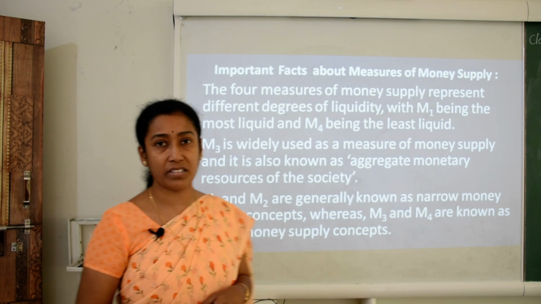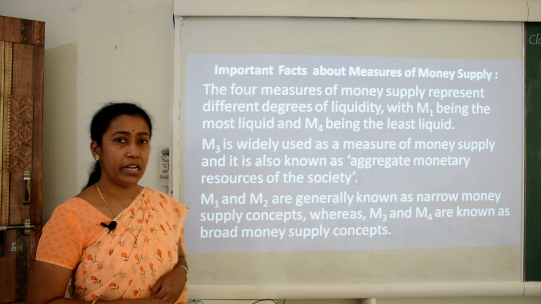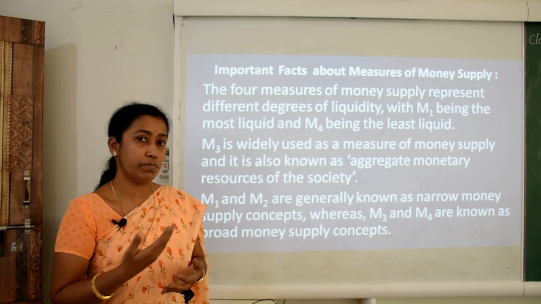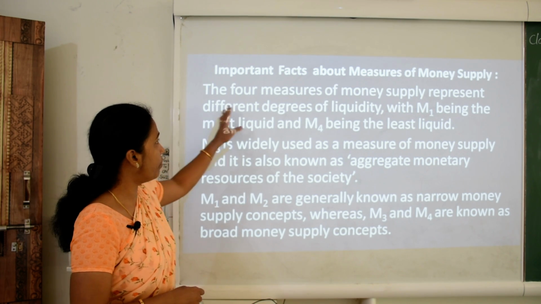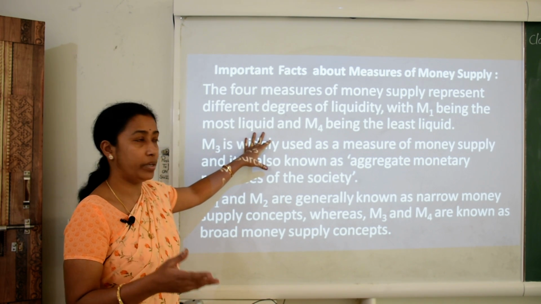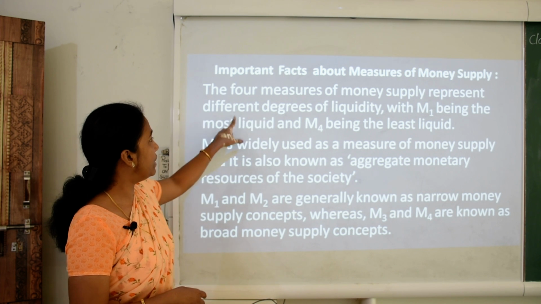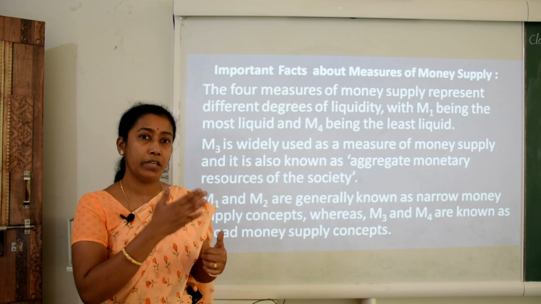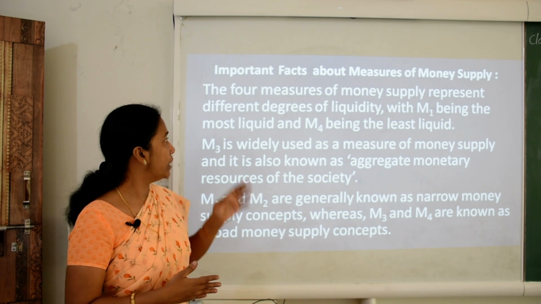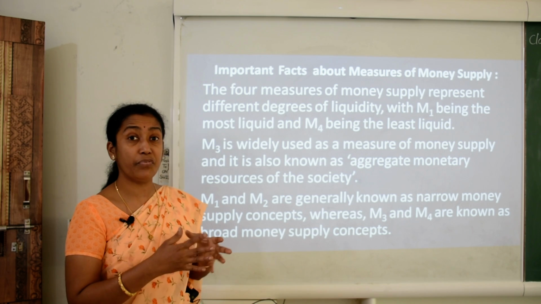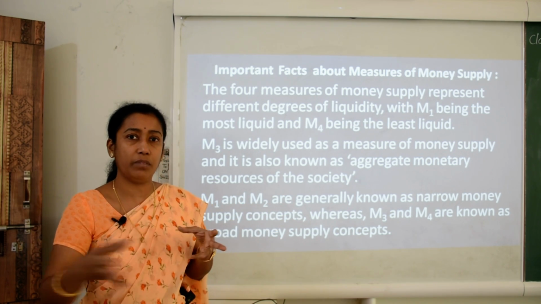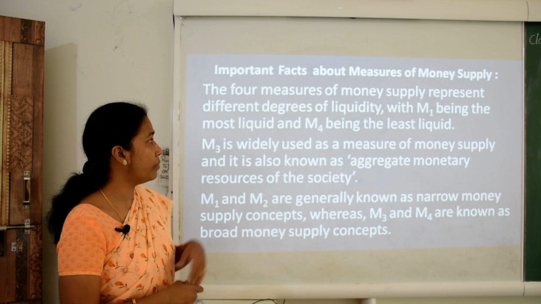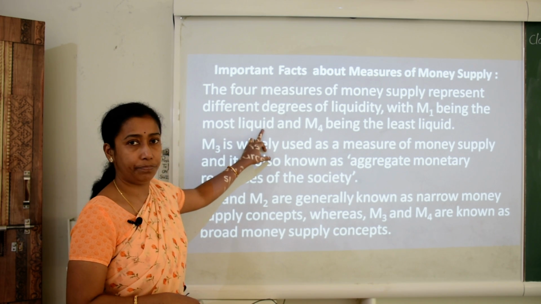Now some important facts about measures of money supply. We have just discussed measures of money supply. What are the basic facts about these measures? The 4 measures of money supply, that is M1, M2, M3 and M4, represent different degrees of liquidity. That means these 4 measures of money supply, which are actually used in the circulation of money, represent different liquidity forms. Liquidity means what can flow, can be used, or can be transferred from one hand to another, with M1 being the most liquid.